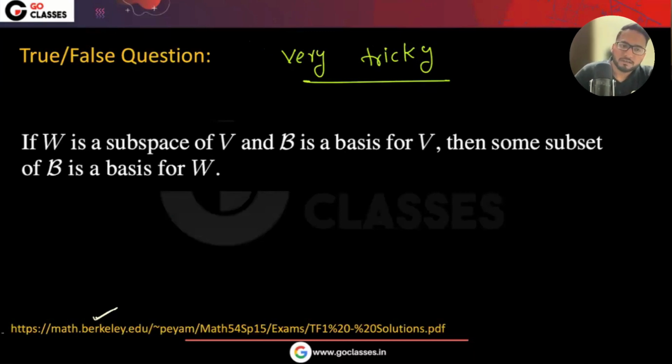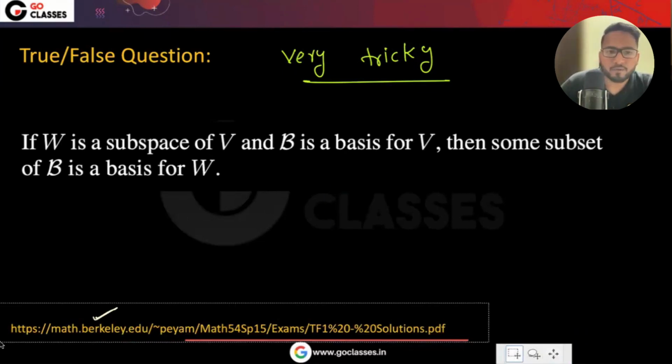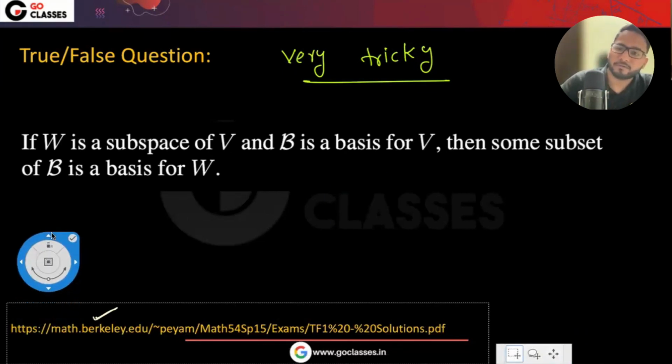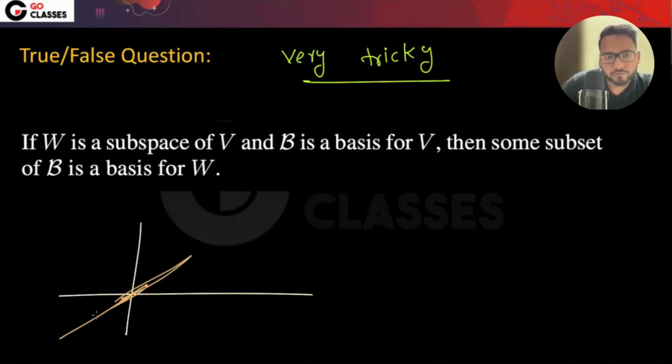So what they're saying is that you have some subspace of V. Let's take the example of R2 itself. Tell me, is this line a subspace of R2? This is a subspace of R2.